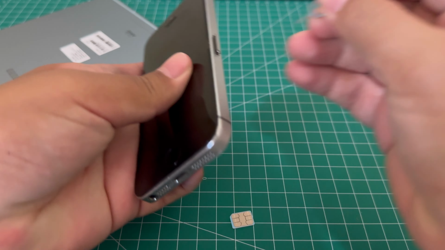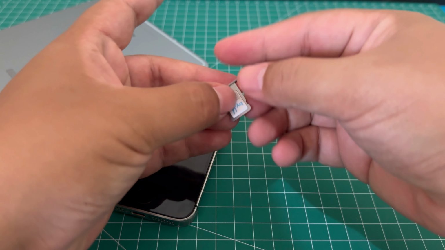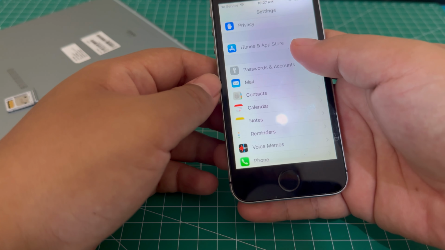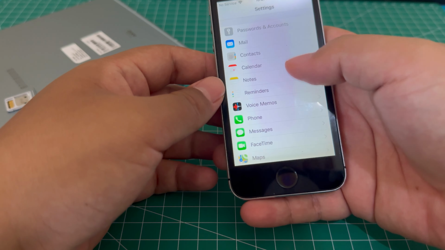Okay, so let's put the SIM card here. Okay, once you put the SIM card in, you open the iPhone and wait until we get the service or the iMessage. Okay, now just wait. It's still showing no service. So my number is still empty, so let's wait until we get a service here.